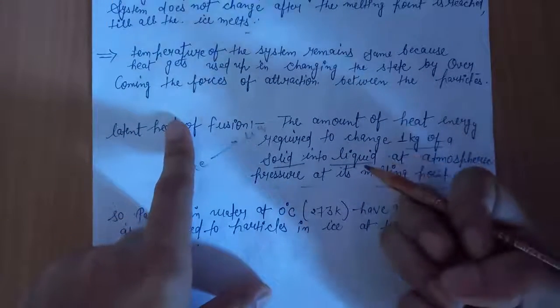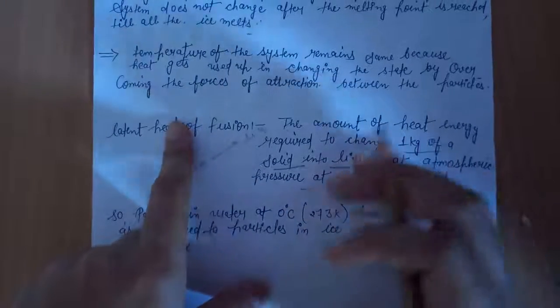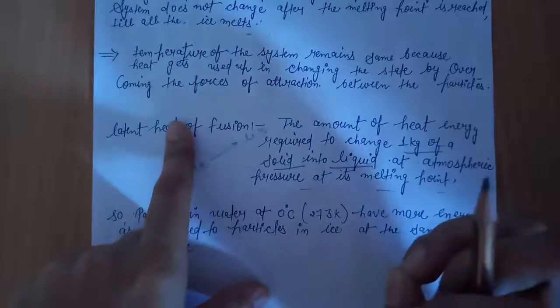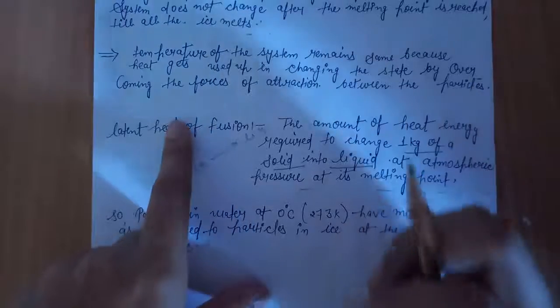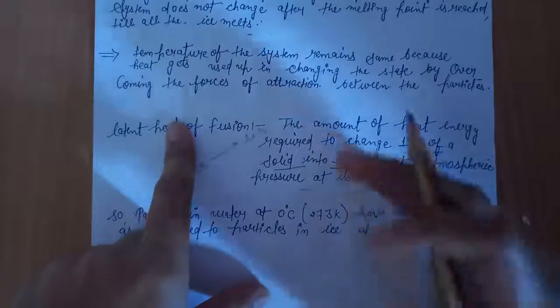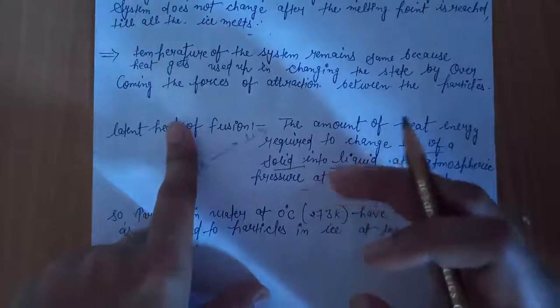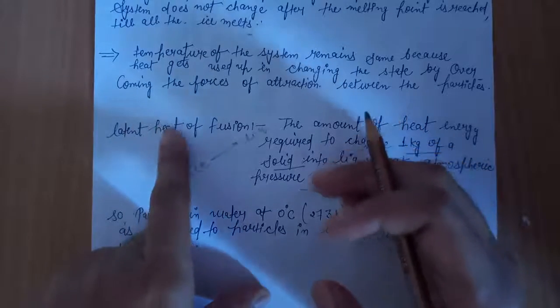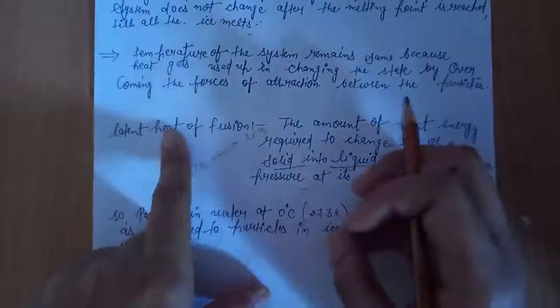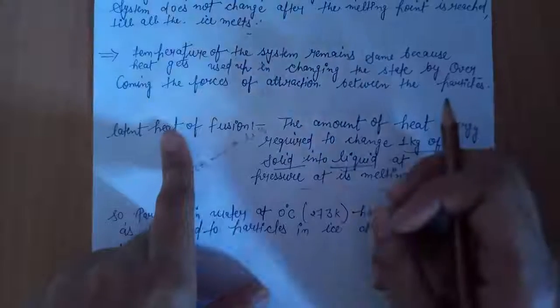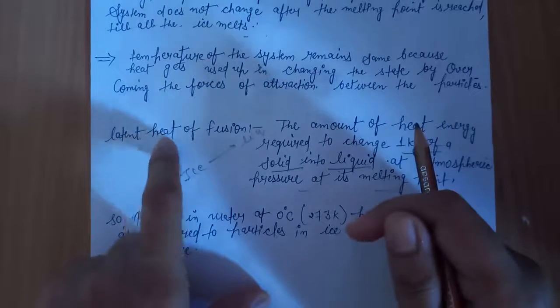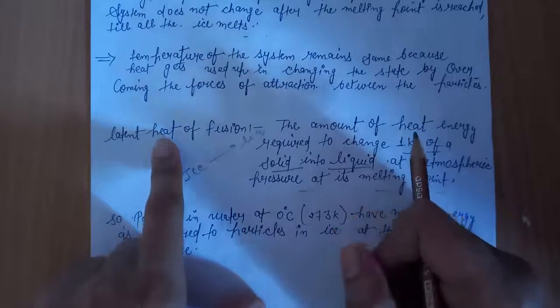We cannot see latent heat because the whole system temperature remains the same during the change of state. So where does the heat energy provided to the system after reaching the melting point go? That heat energy is utilized by the particles of matter in overcoming the forces of attraction. So that energy we call latent heat.